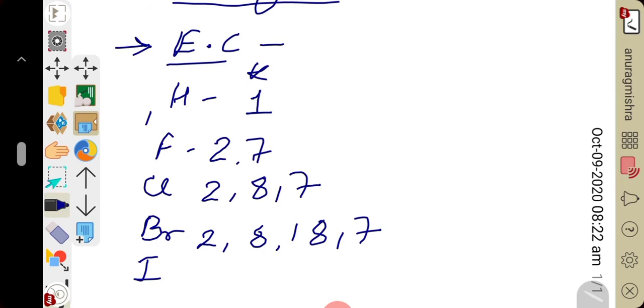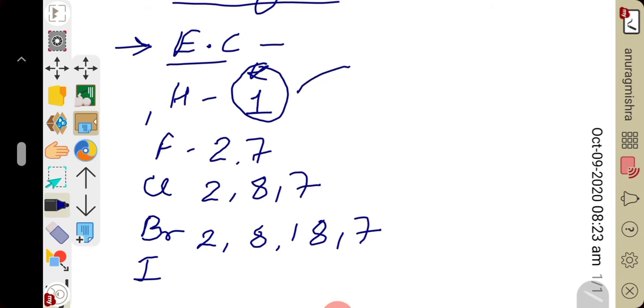So you can see from the electronic configuration of hydrogen and halogens, it is clear that to become stable, they both need one electron. Hydrogen is also short of one electron, to achieve the electronic configuration of helium.